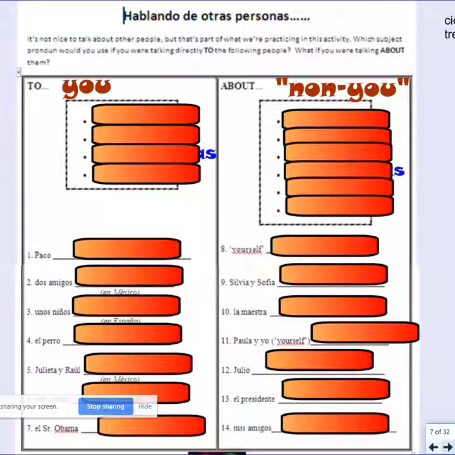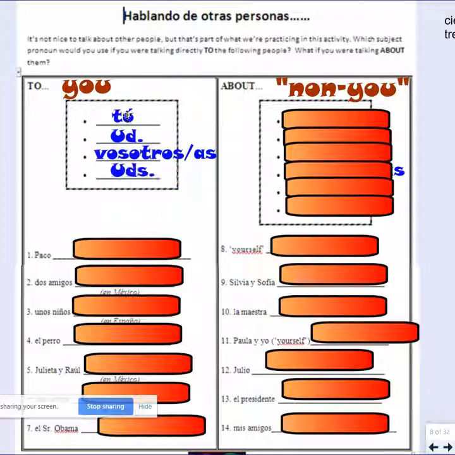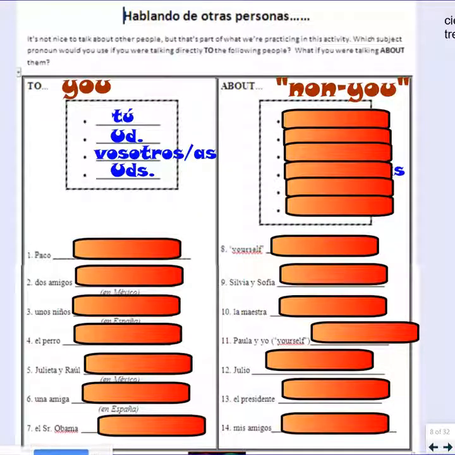If we want to talk to them, then we're going to use either tú, usted, vosotros, ustedes, or vosotras if it's girls. So if we're talking to Paco, I'm saying, hi Paco, how are you? Well, it's his first name, so it'd be informal. So it's one person and it's informal. What is the one-person informal way of saying you?